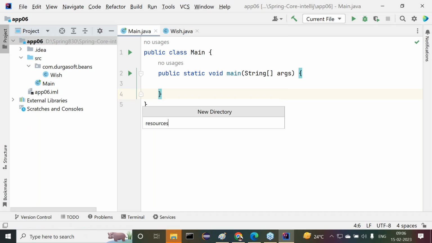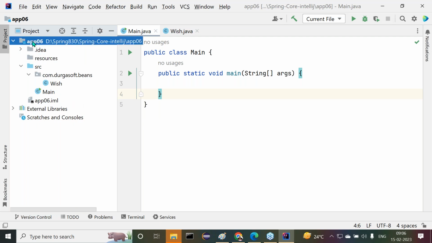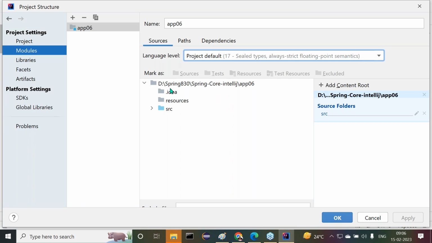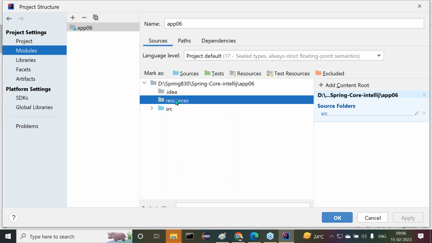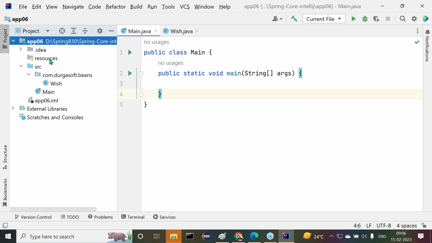Resources. Up to now it is a folder only, but I have to make it a resource folder. To make it a resource folder, what do we have to do? Select the project and press F4. In the tab, we have to select Sources. Inside this, select the resources folder, then select Resources. That's it. Automatically this becomes Resources now. Apply and OK. Now here we are getting resources.